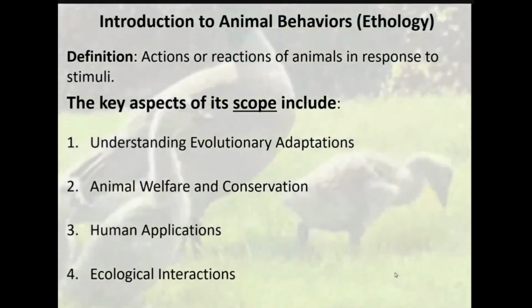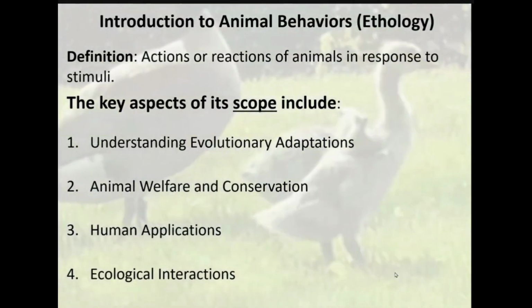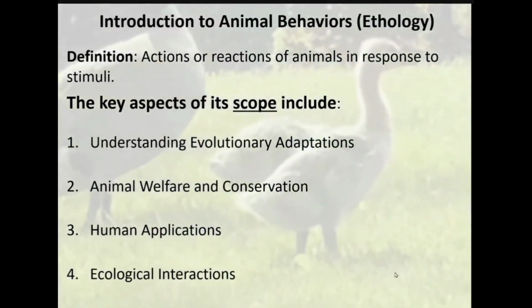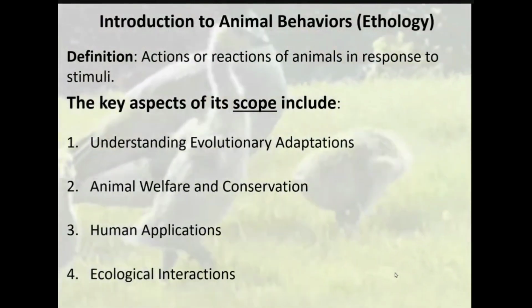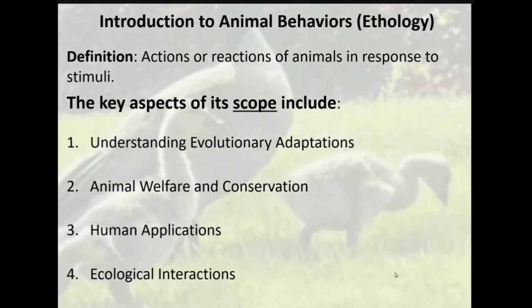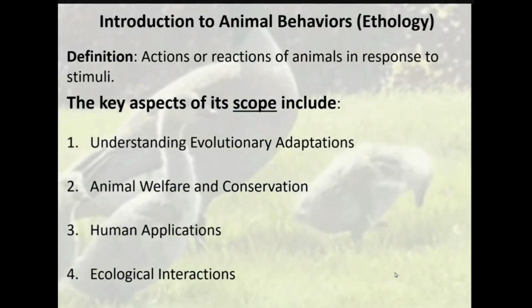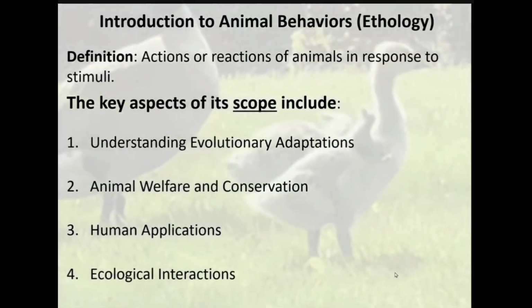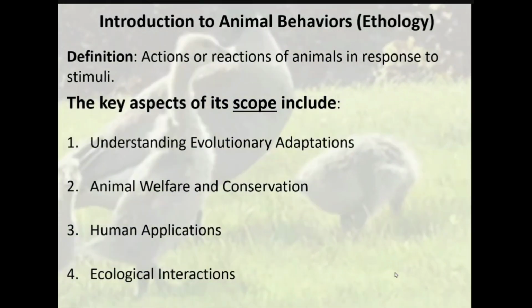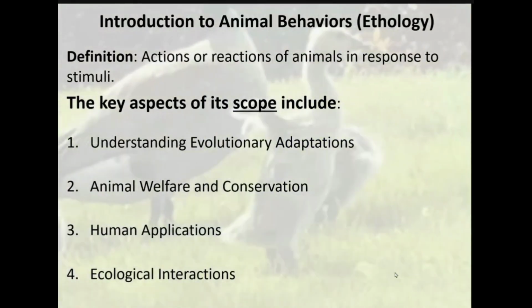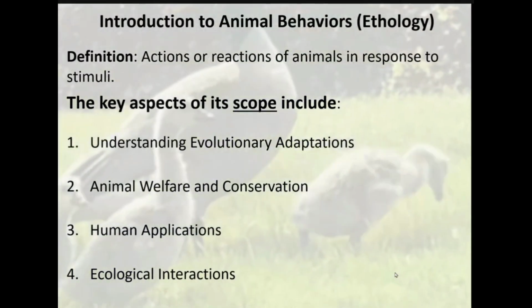Observing social structure and communication methods in animals helps us understand the evolution of human social behavior, empathy, and problem-solving skills. Animal behavior researchers inform therapeutic approaches such as animal-assisted therapy, which aids in mental health treatment.